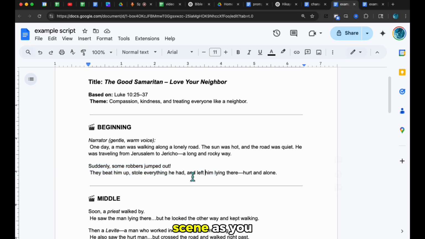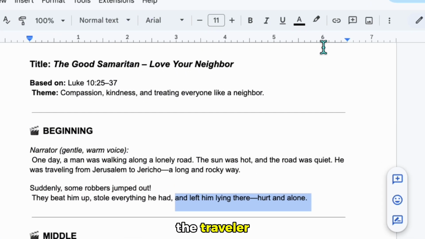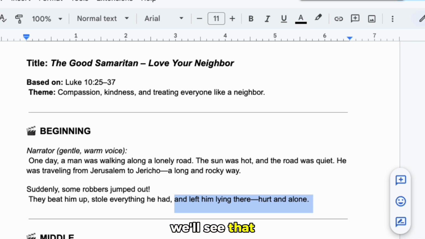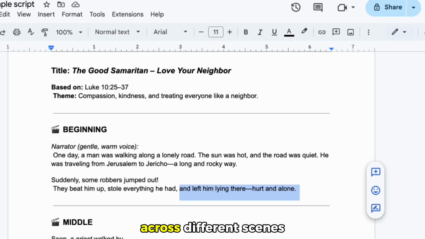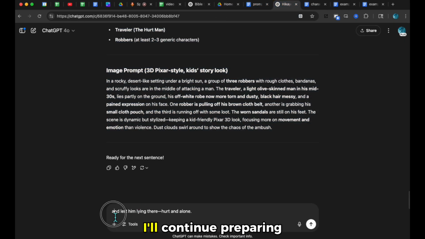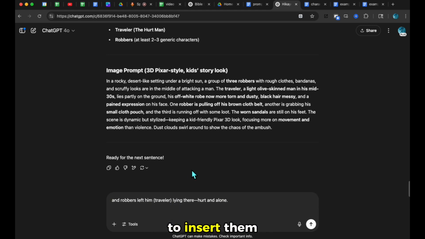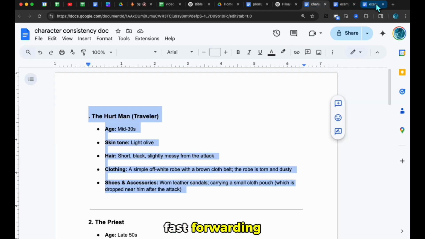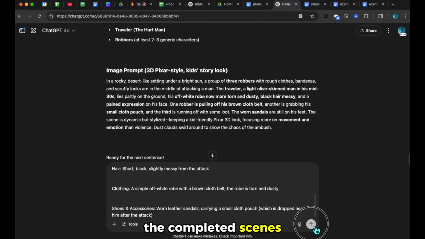For the third scene, as you can see, it also includes the traveler. When I generate these, we'll see that the traveler appears consistently across different scenes. I'll continue preparing the rest of the scenes the same way. If new characters appear, I'll use our existing character file to insert them. For now, I'm fast forwarding. We'll continue with the completed scenes.